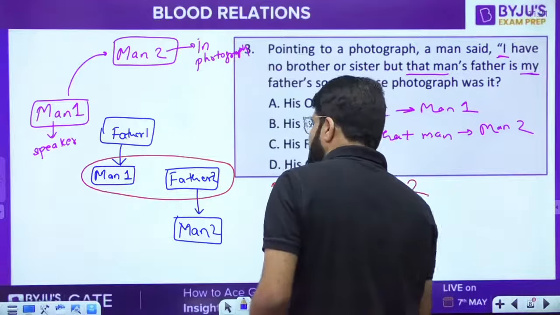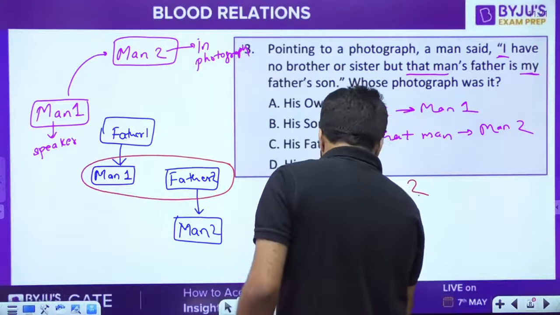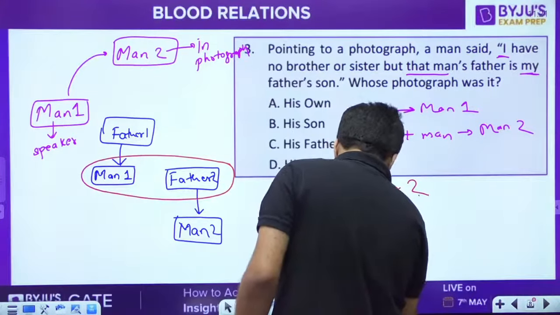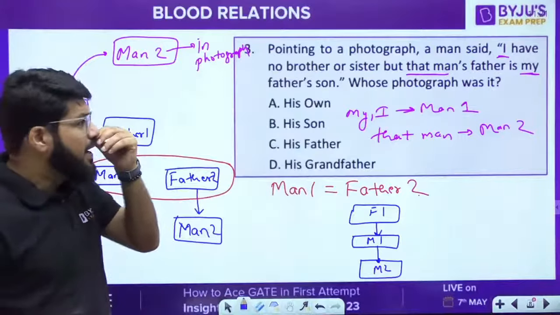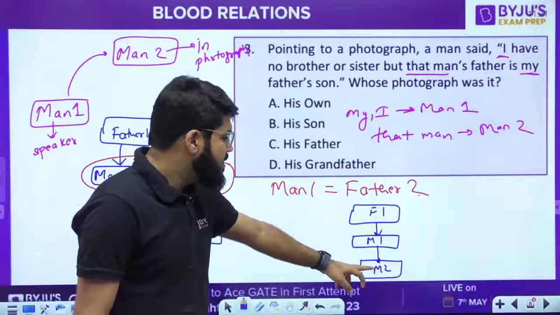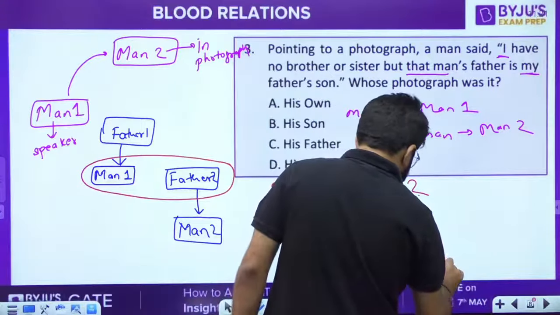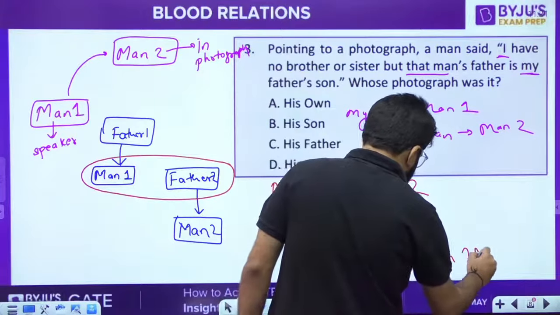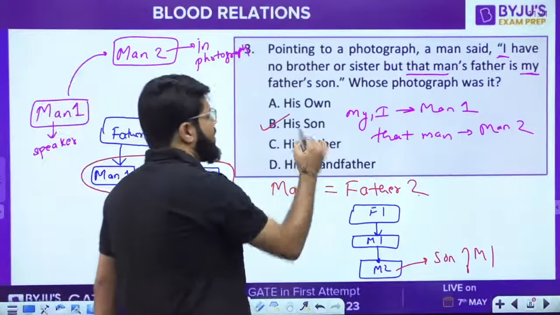So you have father 1, then the next level you have father 2, which is equal to man 1, and then we have man 2. These two are just merged, so it is just one hierarchy. Now whose photograph is that? M2 is the photograph, and he is the son of M1. So that is the answer. He is referring to the photograph of his son, not his own.